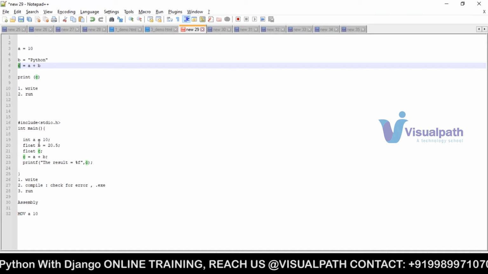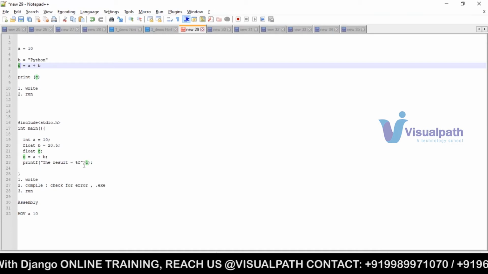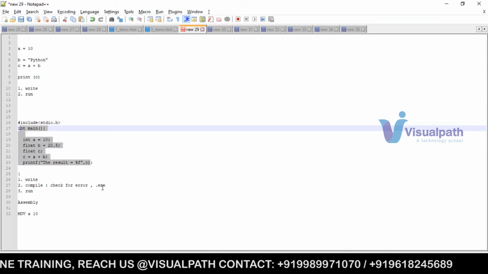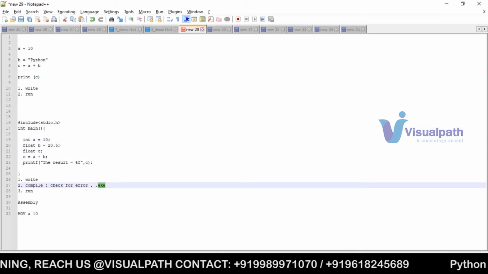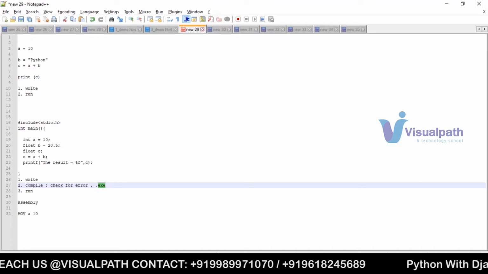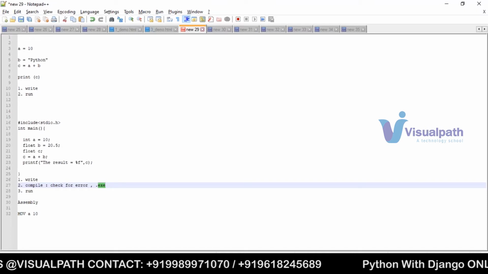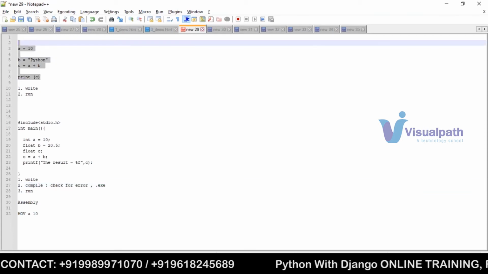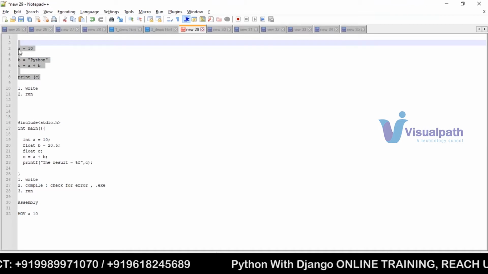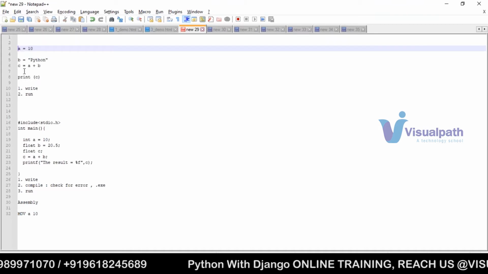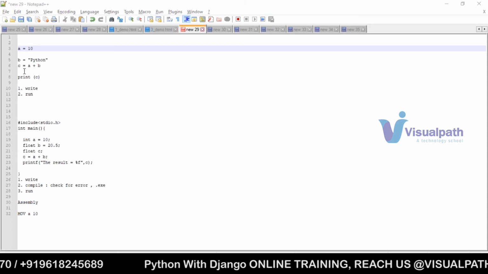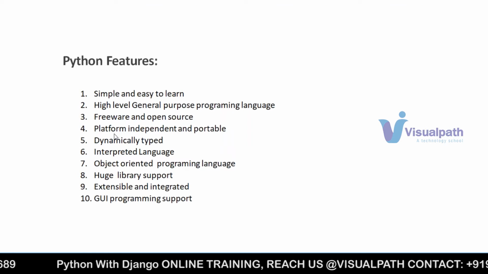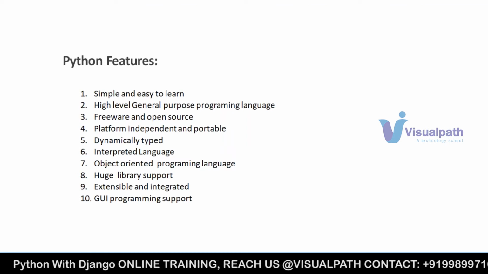Compilation based means first we write the program, next we compile this program. If there are any errors, the .exe executable file will not be generated. Only if there is no error will the executable file be generated. But Python is interpreted based, so it will execute line by line: first line, second line, third line, fourth line, and so on. Got it? So this is what dynamically typed and interpreted programming language means. These 2 points are very, very important if you are learning Python.